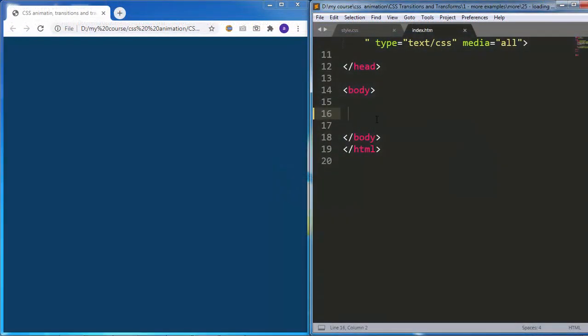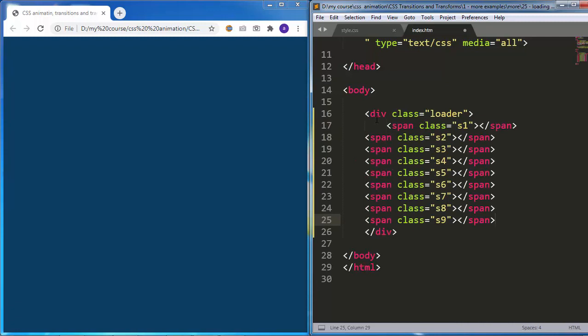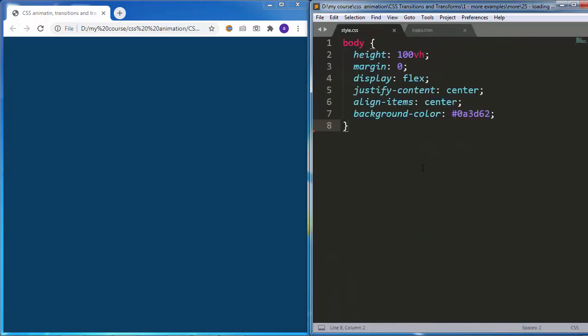I will go here in my HTML and add a div. Give it a class of loader, so this will be the class that contains the 9 squares inside it. Then I will add 9 spans, and each span will have a class of S, so from S1 all the way to S9. So we will have S1, S2, S3, and these 9 spans are responsible for creating our squares. Then I will go to my CSS and target the div with the class of loader.